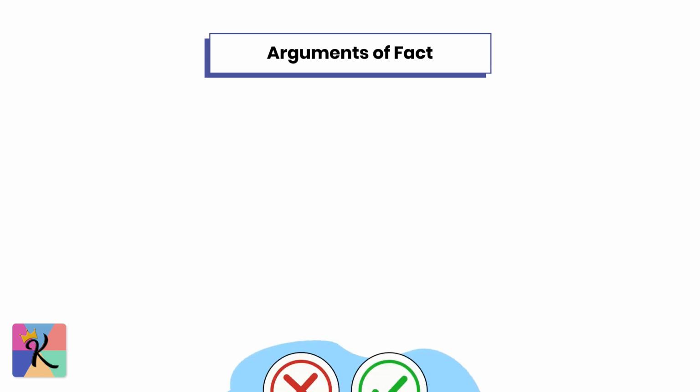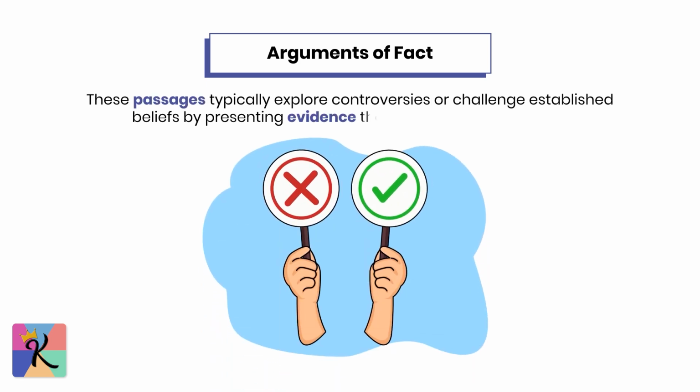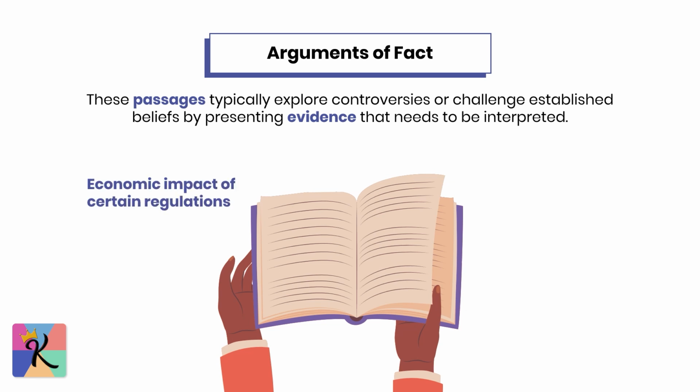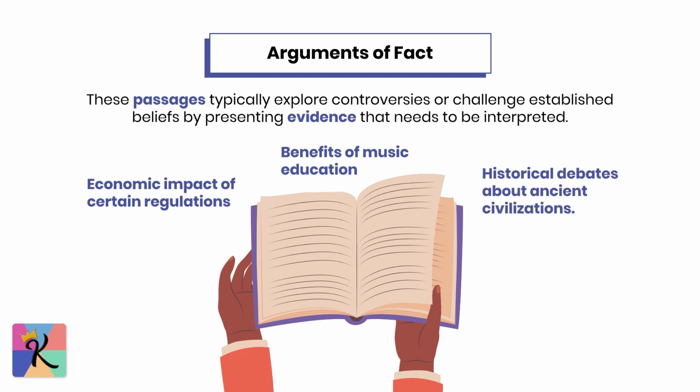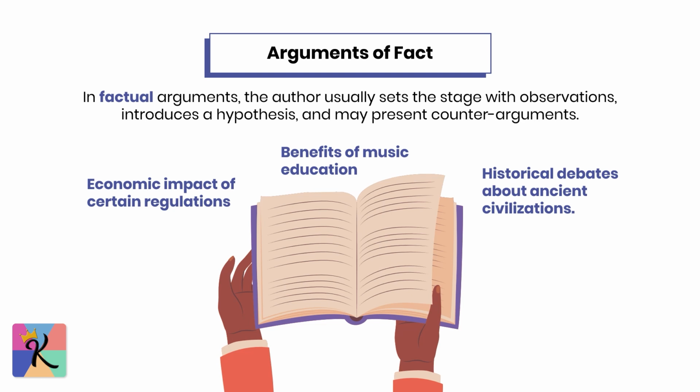Arguments of fact aim to determine whether something is true or not. These passages typically explore controversies or challenge established beliefs by presenting evidence that needs to be interpreted. For example, you might encounter passages asking about the economic impact of certain regulations, the benefits of music education, or historical debates about ancient civilizations. In factual arguments, the author usually sets the stage with observations, introduces a hypothesis, and may present counter-arguments. The evidence provided is often hard evidence, such as data or specific examples, rather than abstract logic.